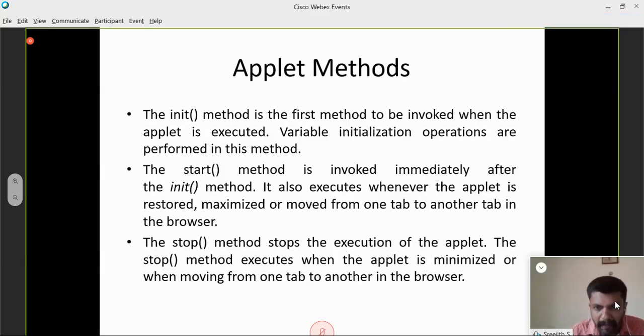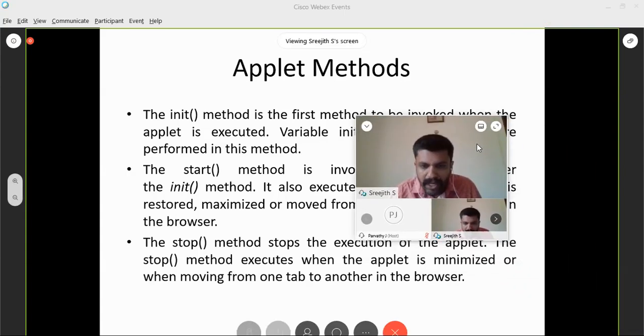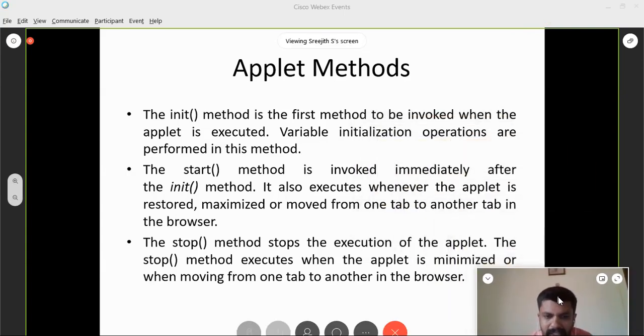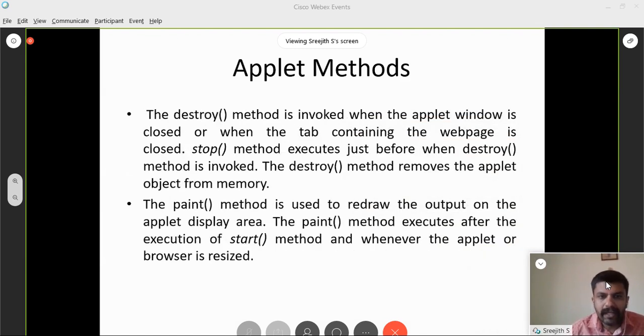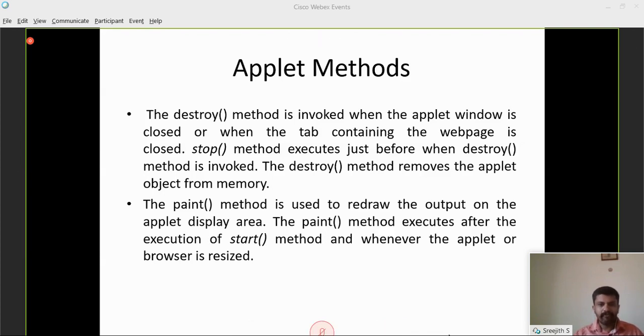When the applet is minimized or when moving from one tab to another, the stop method is invoked. Shortly, I will demonstrate this. Then the destroy method is invoked when the applet window is closed or when the tab containing the web page is closed. Just before destroy, the stop method will be executed. The destroy method removes the applet object from the memory.